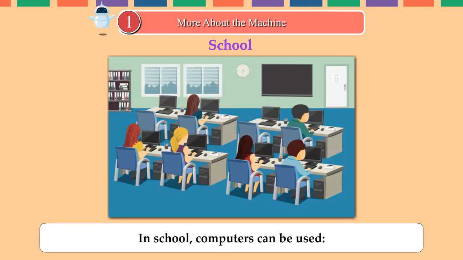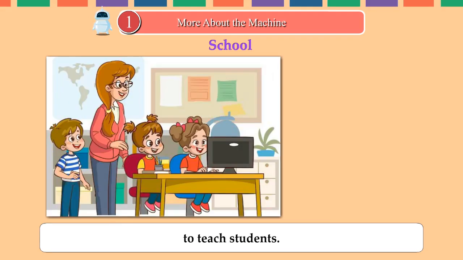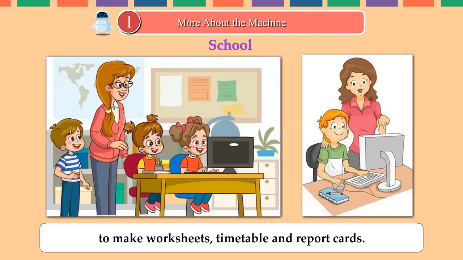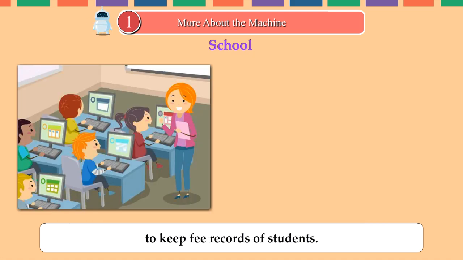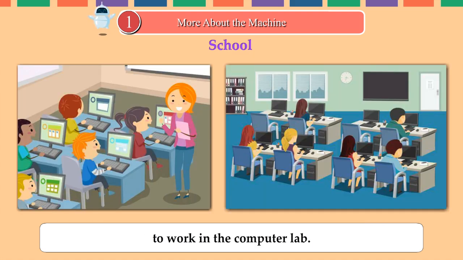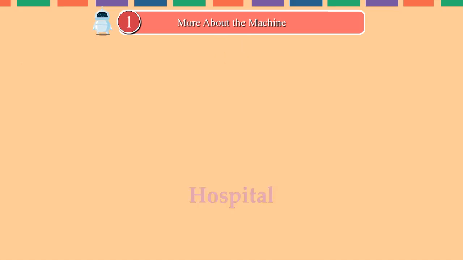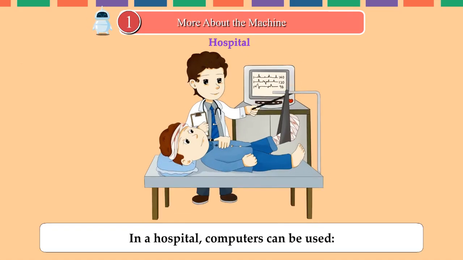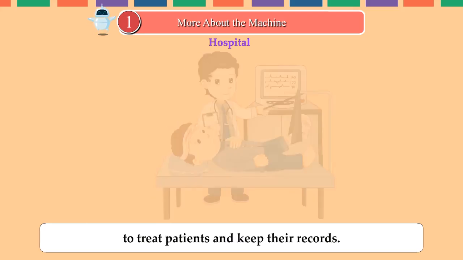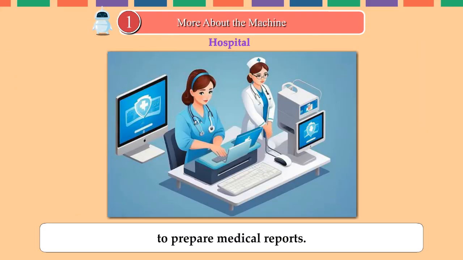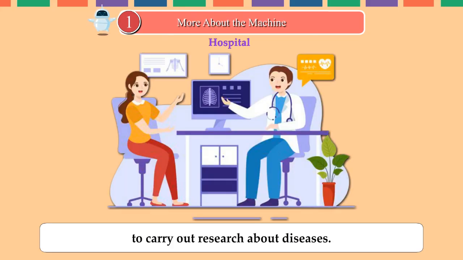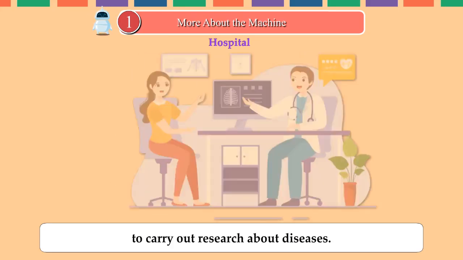In school, computers can be used to teach students, to make worksheets, timetable and report cards, to keep records of books in the library, to keep fee records of students, to work in the computer lab. Hospital. In a hospital, computers can be used to treat patients and keep their records, to prepare medical reports, to carry out research about diseases.